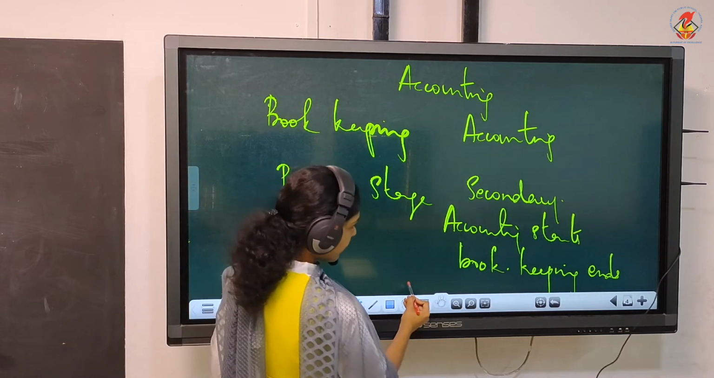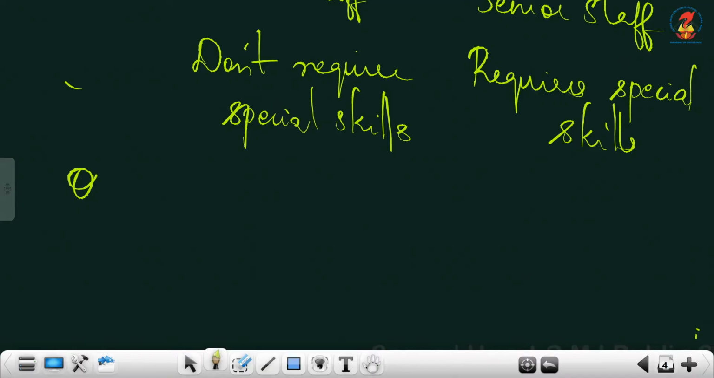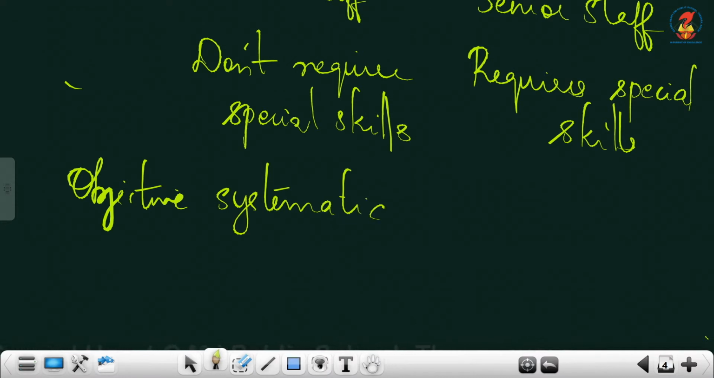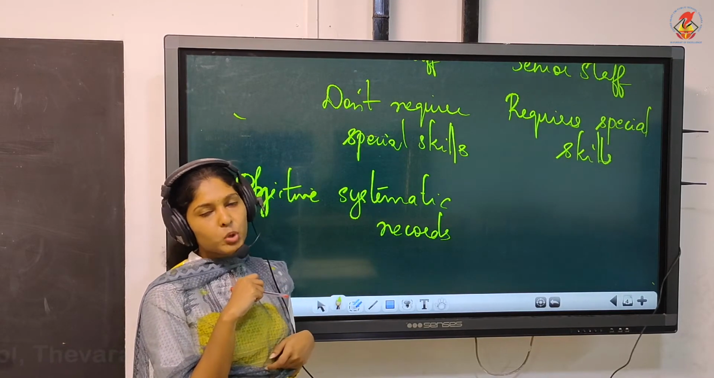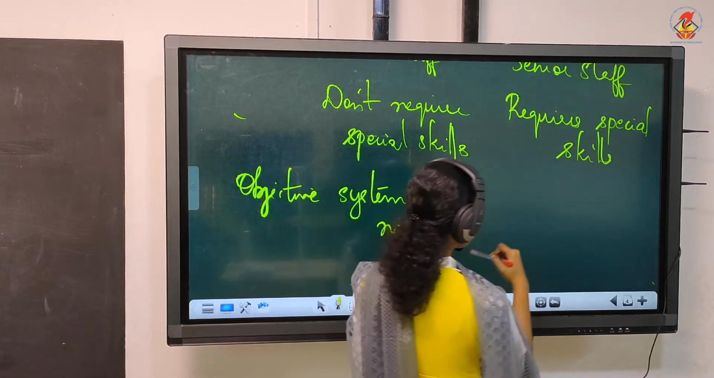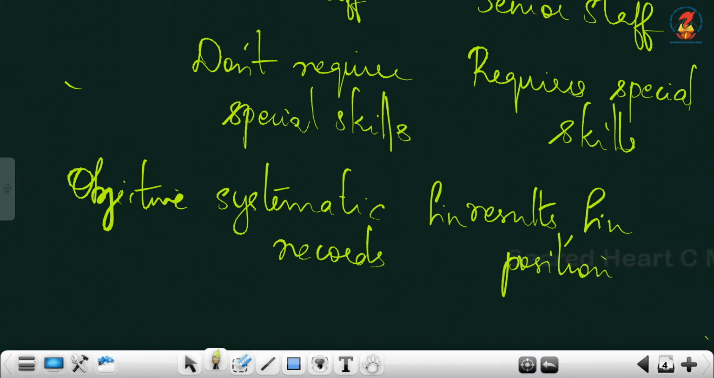Then if you want, we can write one more difference, that is the objective. The objective of bookkeeping is to maintain systematic records. We are doing the recording process here. So we will maintain systematic records under bookkeeping. Whereas under accounting, what are we doing? We are finding the results of operations, the financial results. That is how we understand the financial position, and this will finally be communicated to the users.